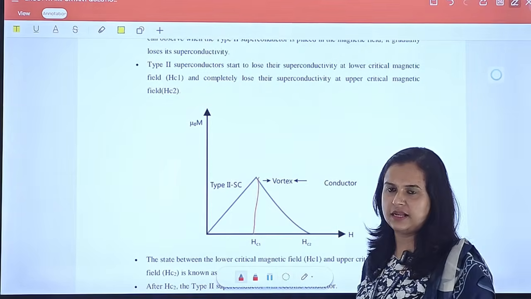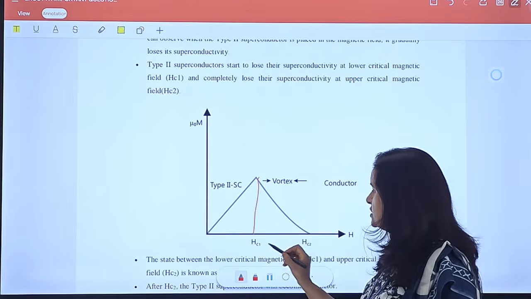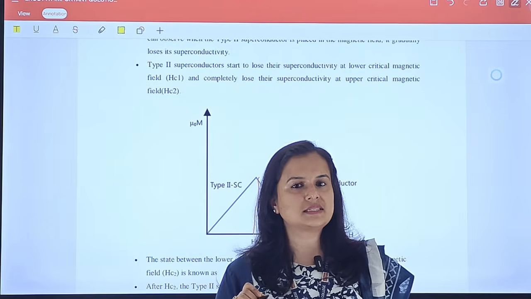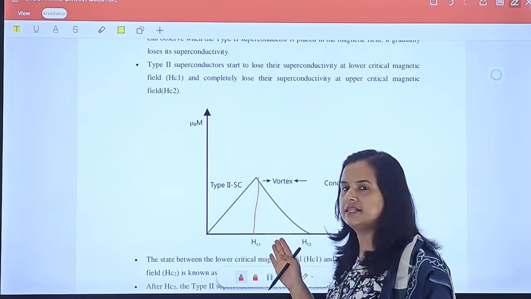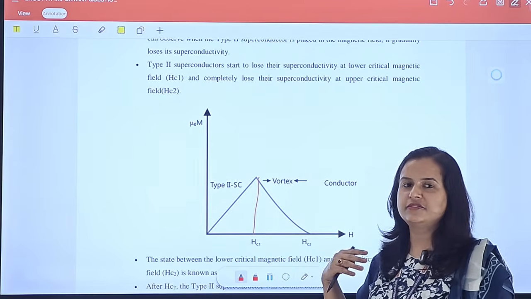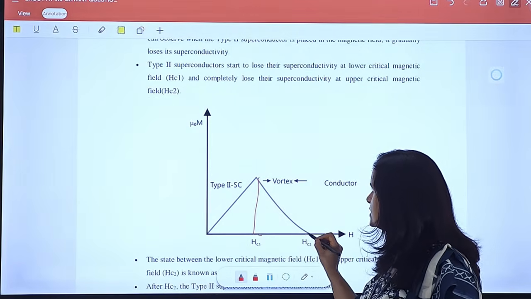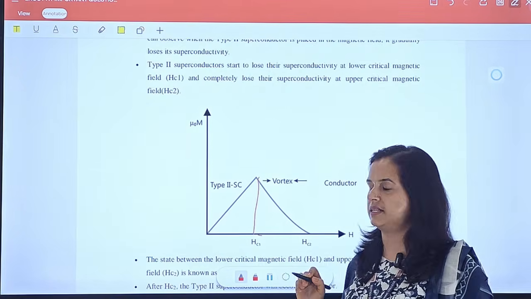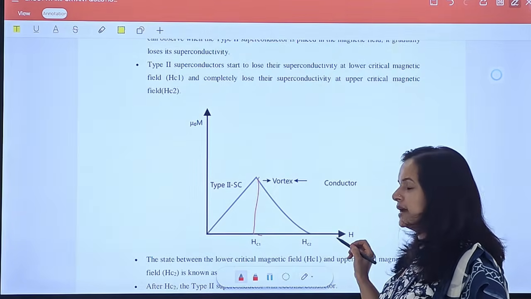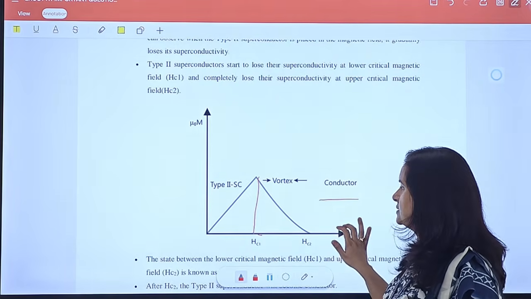When we increase the external applied magnetic field, from Hc1 to Hc2, magnetic flux starts to penetrate through the material, but still the resistance remains 0. It means it is still a superconductor, and magnetic flux is going through it from Hc1 to Hc2. So this state is known as the vortex state or mixed state. And if we further increase the external magnetic field above Hc2, the superconductor changes into the conducting state or normal state.